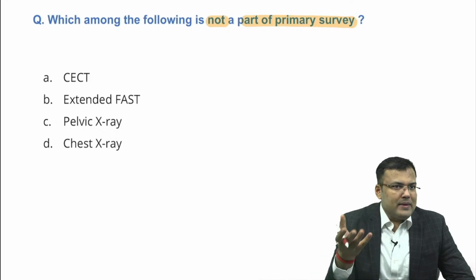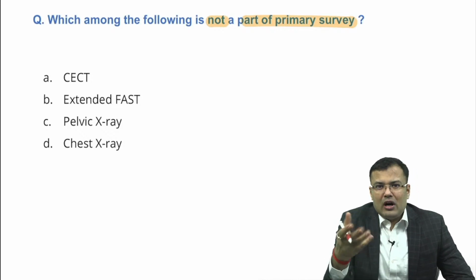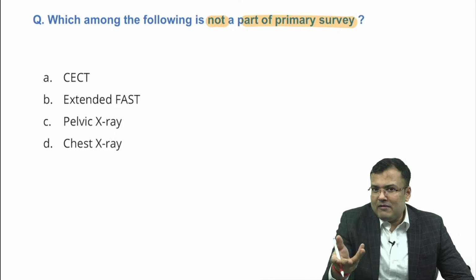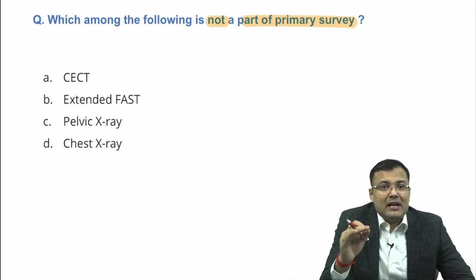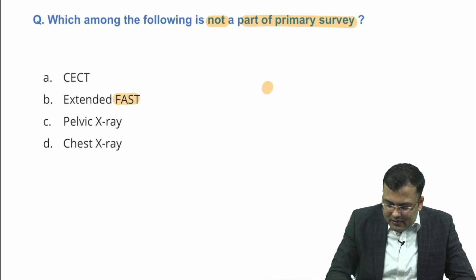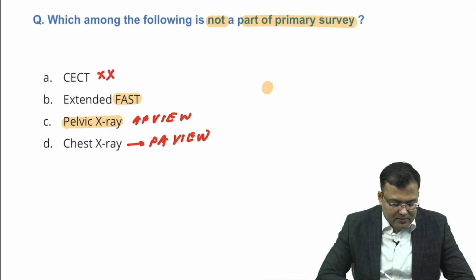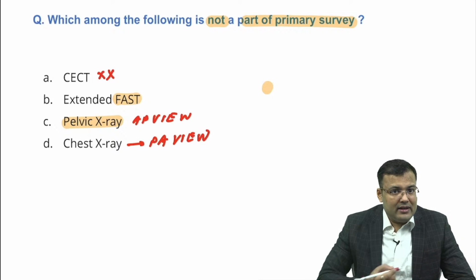And if retroperitoneal hematoma is there, mainly because of pelvic fracture, how to make the diagnosis of pelvic fracture, guys, tell me? We go for X-ray pelvis AP view. So, 3 investigations are used in primary survey: FAST, X-ray pelvis, which view? This view you have to remember, AP view, and chest X-ray PA view. Clear? CT is not the part of primary survey. Clear? Right? Next question, guys.